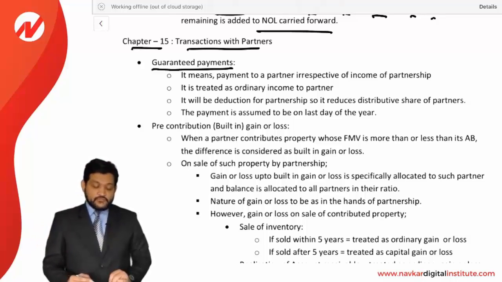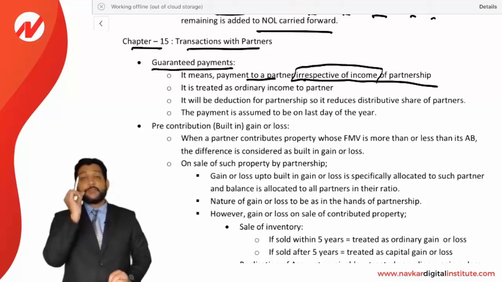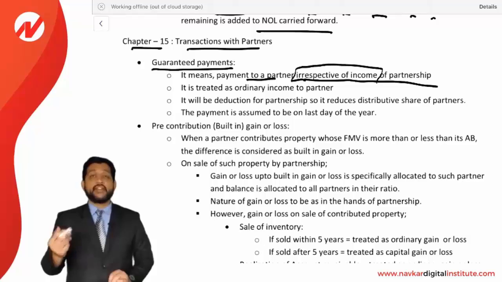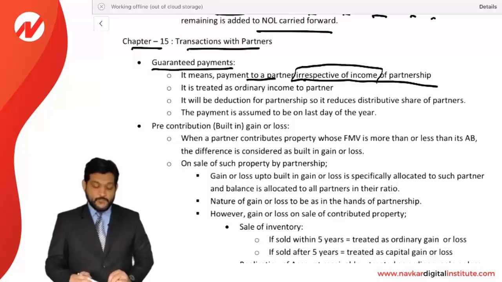So see over there, it means a payment to a partner irrespective of the income of the partnership. Look at the words, irrespective of income of the partnership. It means whether the partnership has a profit or not, it doesn't make any difference. The fixed amount which has been guaranteed to the partner is going to be paid to that partner by the partnership firm every year. So that is irrespective of profit.